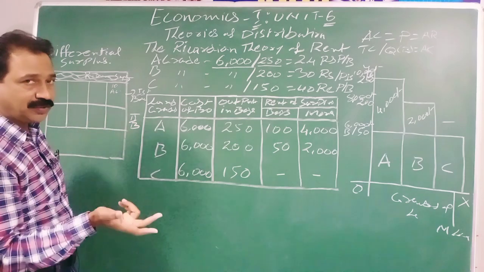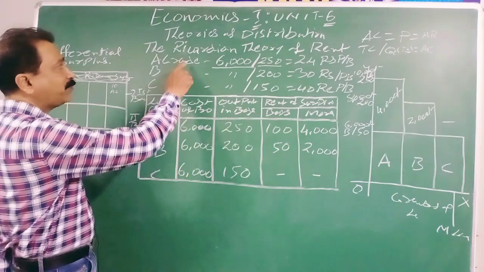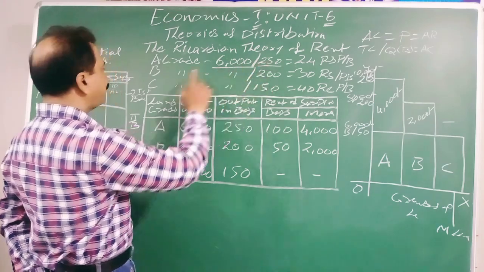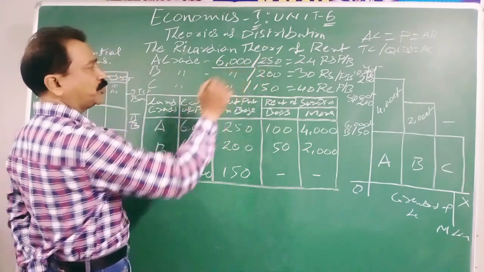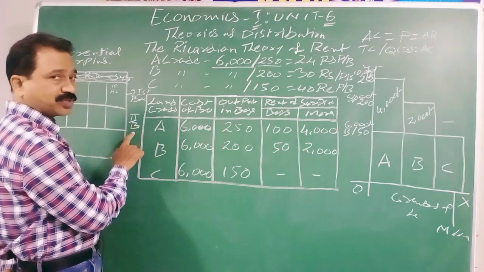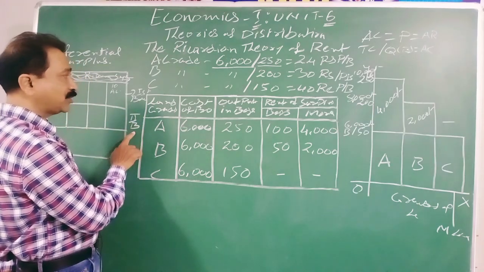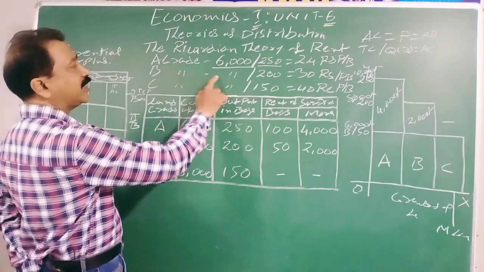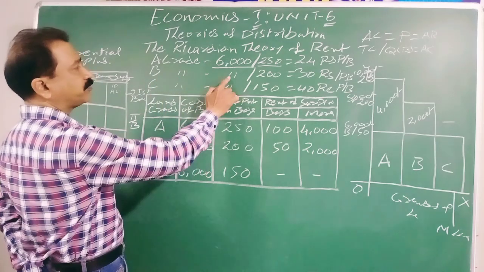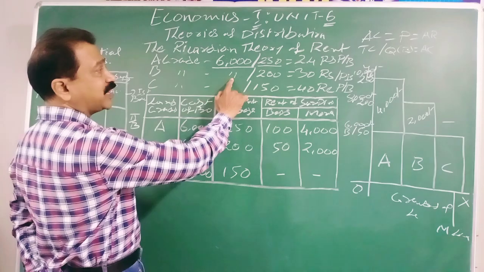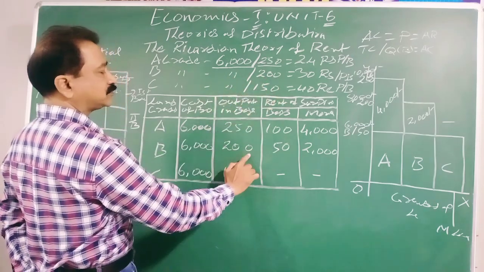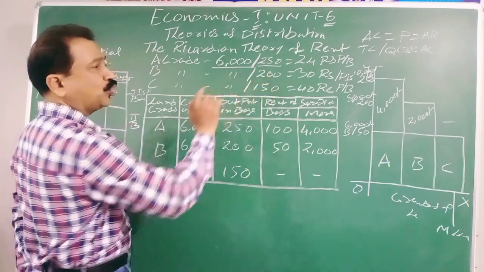At the end of the season, A grade land people had 6,000 rupees expenditure and 250 bags of output. And the second batch on B grade lands, expenditure is going to be the same. B grade expenditure is the same, 6,000. But how many bags did they produce? 200 bags.